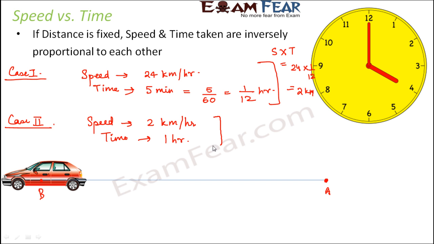In the second case also, speed into time is equal to 2 into 1, which is equal to 2 kilometers. So the value of speed into time is the same in both cases. This is another example which shows that speed and time are inversely proportional to each other: higher the speed, lesser the time; lesser the speed, higher the time, provided distance is fixed.